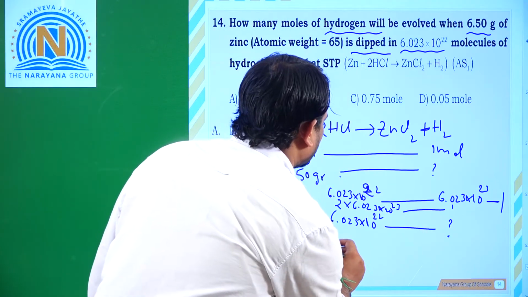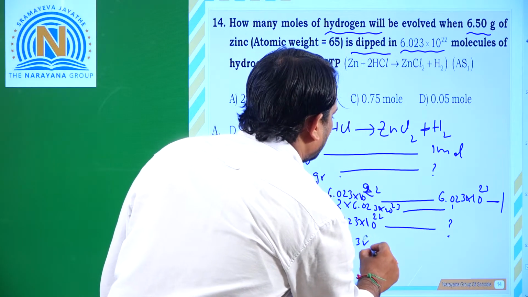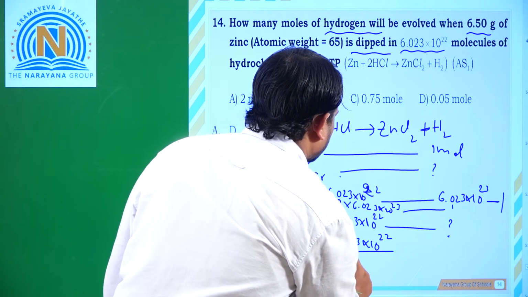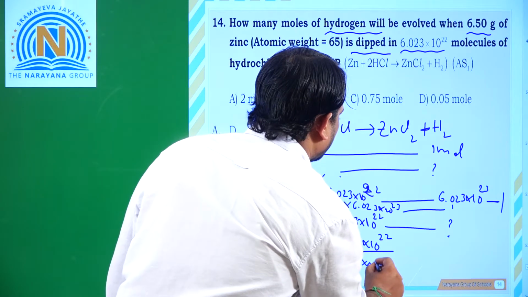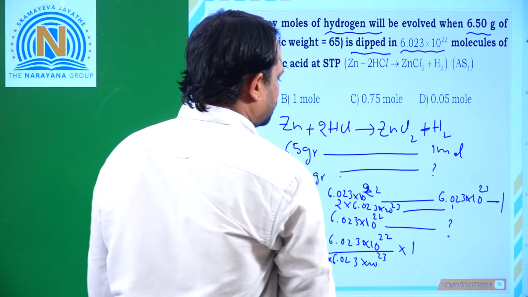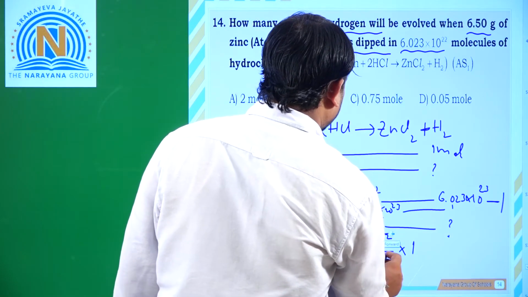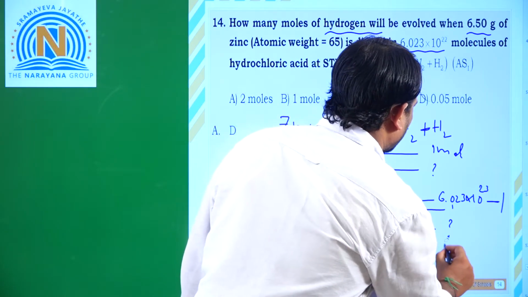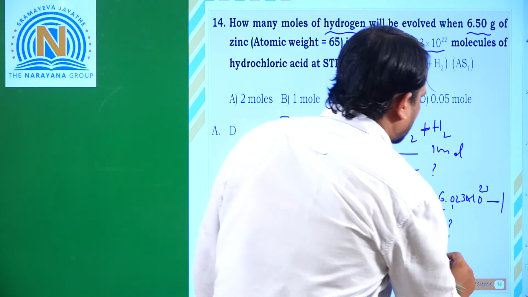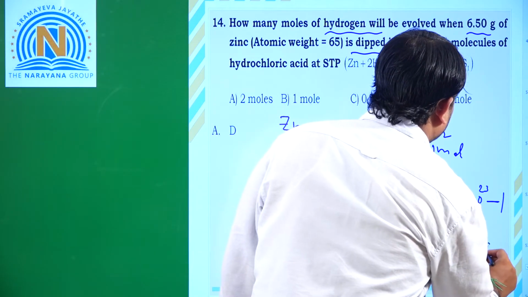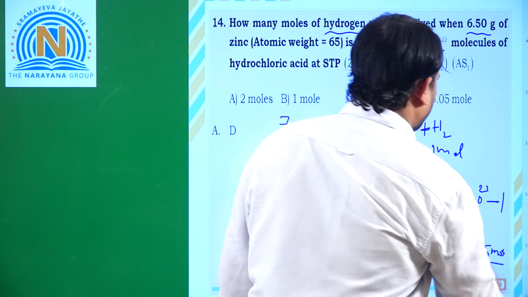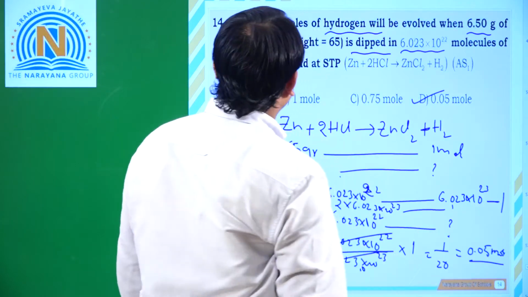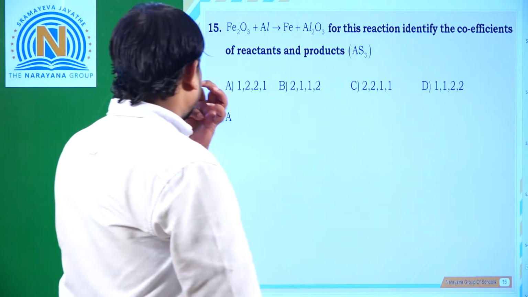Alright? So 6.023 into 10 to the power of 22 by 2 into 6.023 into 10 to the power of 23 into 1. So this gets cancelled. So here this is 10, 1 by 20. So 1 by 20, that is nothing but 0.05 moles. So which option? Option D is correct. And next we will move to next question.